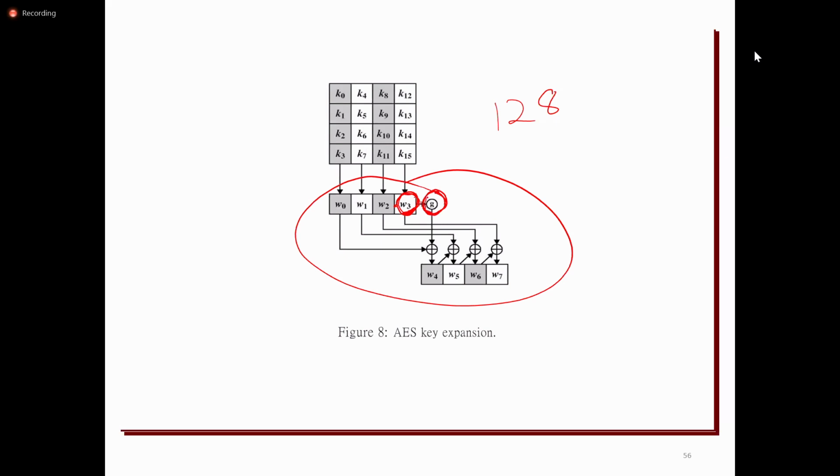The result of the algorithm is again 4 bytes, 32 bit, and that will be XORed with the first word, whose size is also 32 bit. So it will get the result W4.